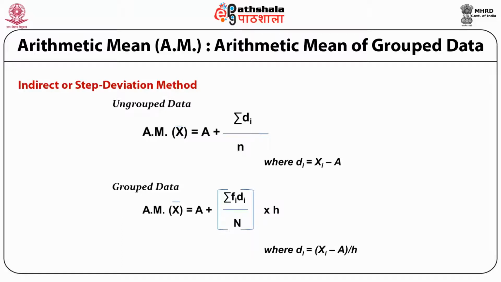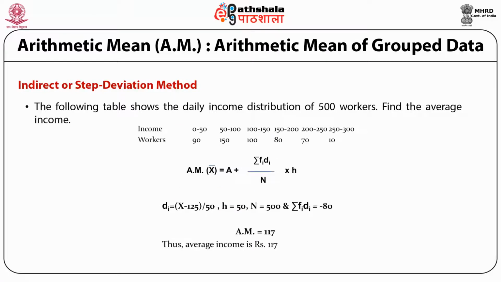In case of group data, arithmetic mean x bar is equal to a plus summation fi di divided by capital N, and this is multiplied by h, where h is the class interval or the width of the class, and di is equal to (xi minus a) upon h. So in case of group data, what we are doing is we are shifting the origin and we are also changing the scale. Now let's explain this point using an example.